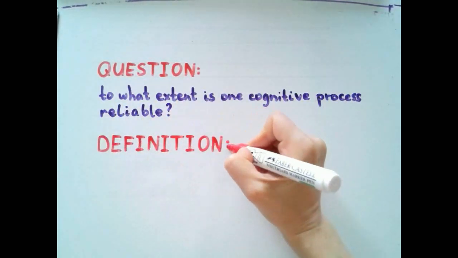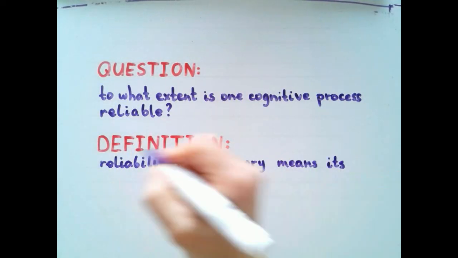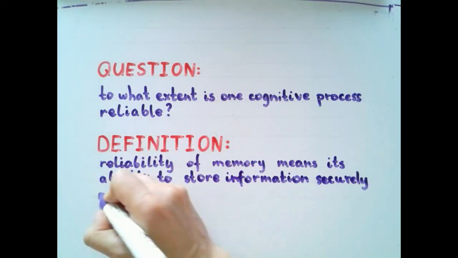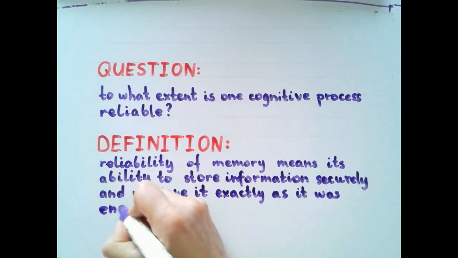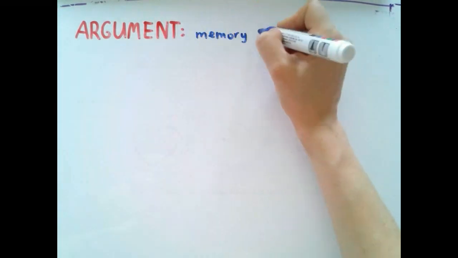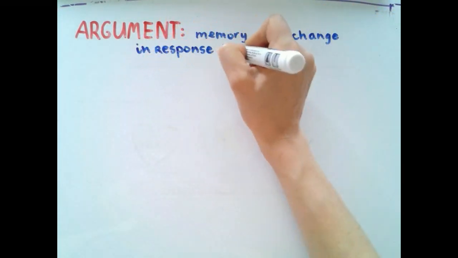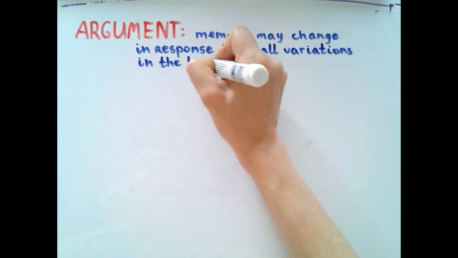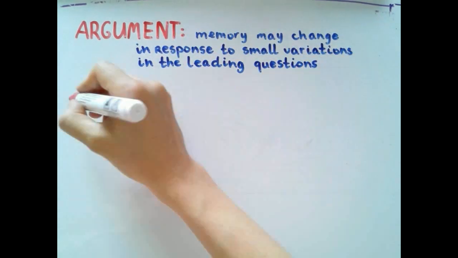You start with a definition. Reliability of memory means its ability to store information securely and retrieve it exactly as it was encoded. Reliability of memory was brought into question when it was discovered that in a typical eyewitness situation, memory of an event may change in response to small variations in the leading question.